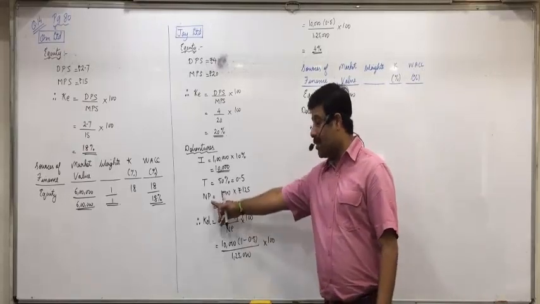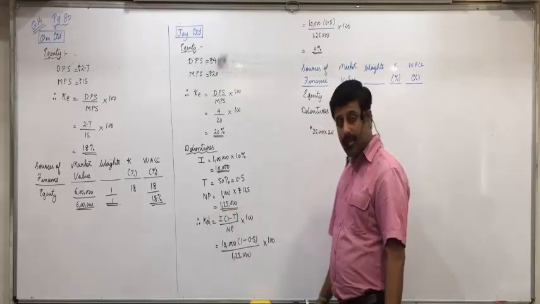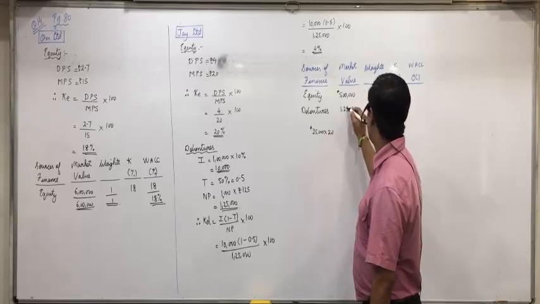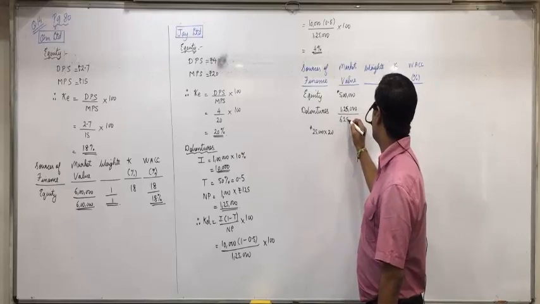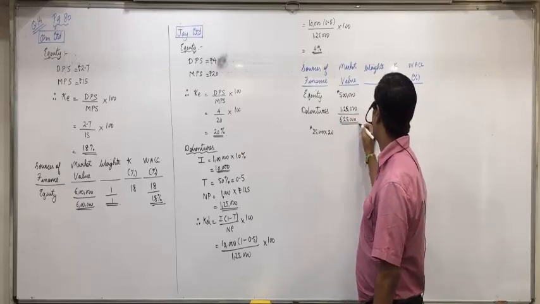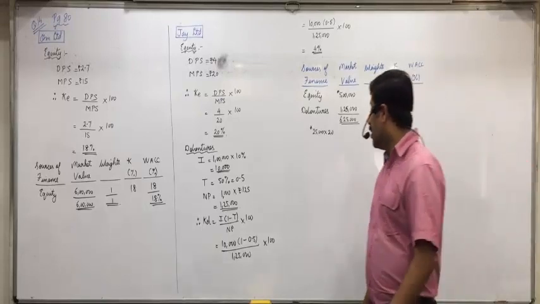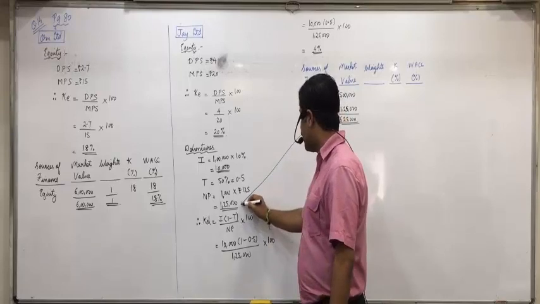Net proceeds and market price will remain the same, I told you. So directly 1,25,000 you can write. In case of debentures, net proceeds and market value will remain the same. So total 6,25,000. Is everyone clear with this?